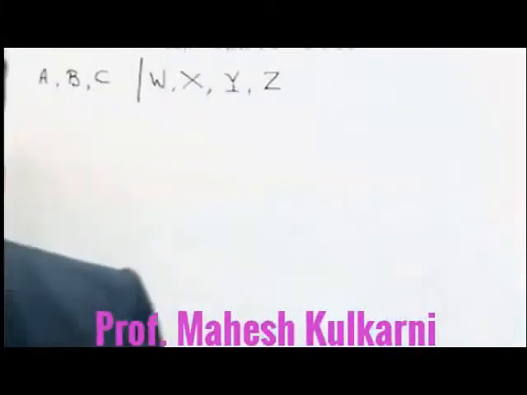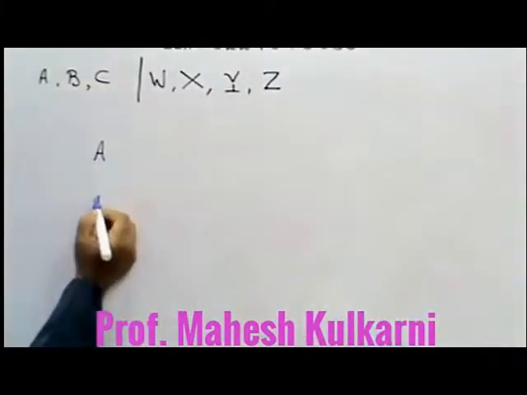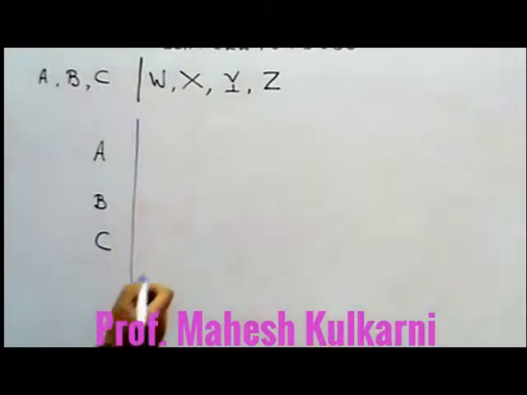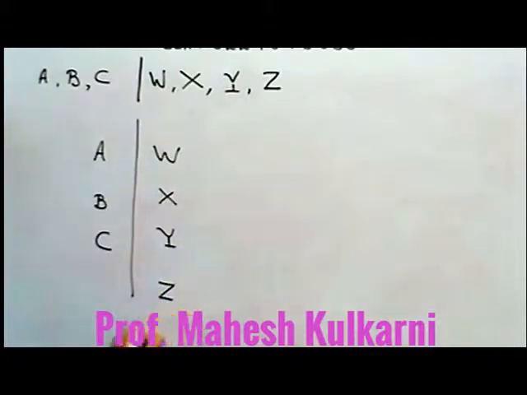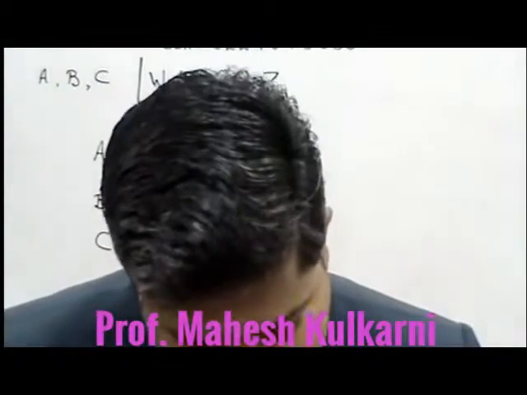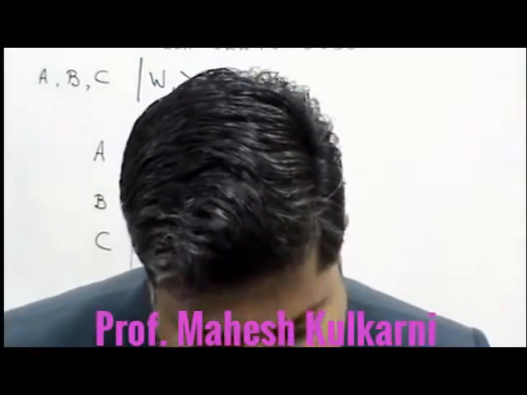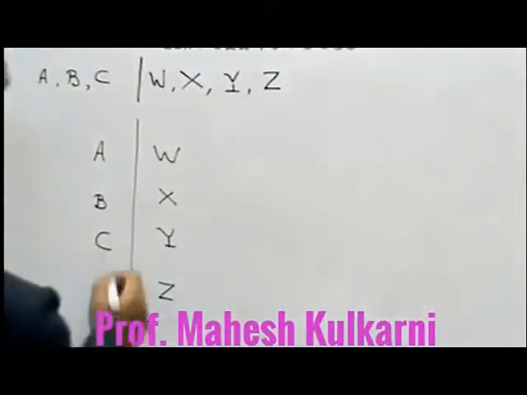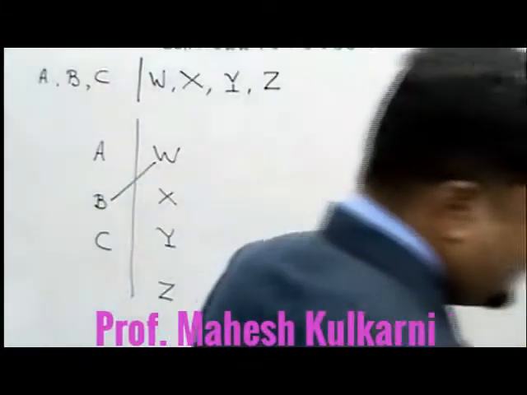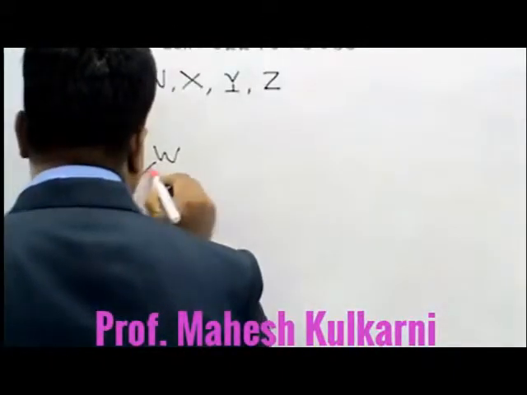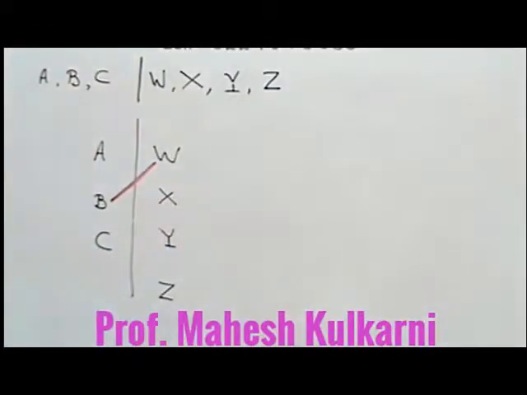I am placing this data rather this way. A, B and C are 3 males. W, X, Y and Z, they are females. This type of arrangement is very easy. Then I can check out the forbidden things, that is B cannot play with W. So B and W, this condition should not be there. So I have to make it clear here that B should not play with W.